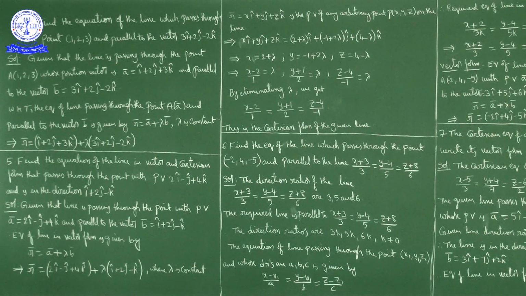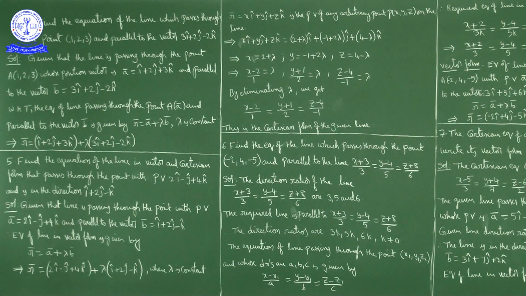Okay, so what we get: left hand side r bar, x i cap plus y j cap plus z k cap, is equal to right hand side i component plus j component plus k component. I'll write here what we have: 2i cap minus j cap plus 4k cap plus lambda times i cap plus 2j cap minus k cap. So we can write (2 plus lambda) into i cap, j component minus 1 plus 2 lambda j cap, plus k component 4 minus lambda k cap.